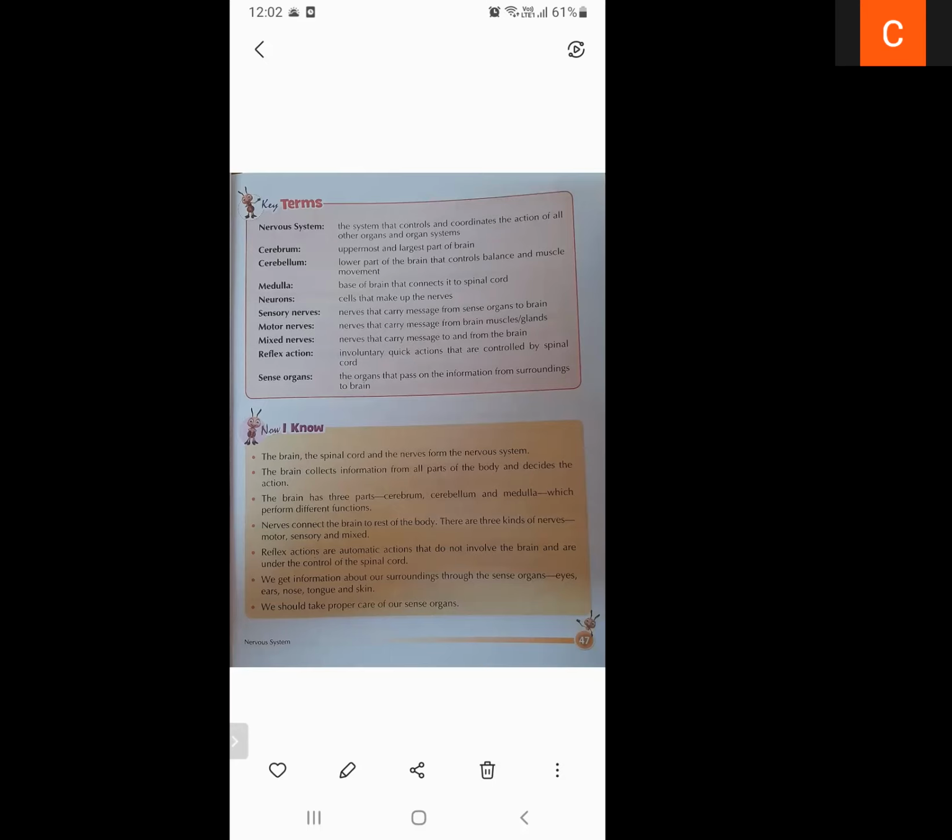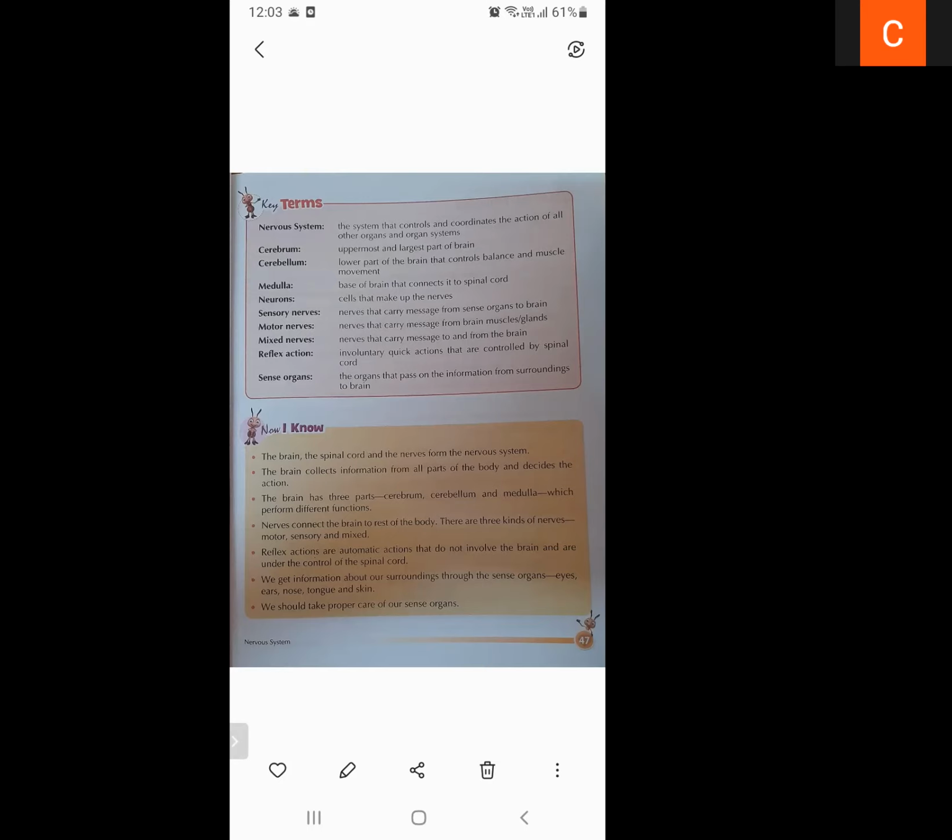Reflex action: involuntary, quick actions that are controlled by the spinal cord are known as reflex actions. Involuntary means without our control; we cannot control that action. If you touch a hot object, you will jerk your hand backward. That is not under your control. That is controlled by the spinal cord. Involuntary action.